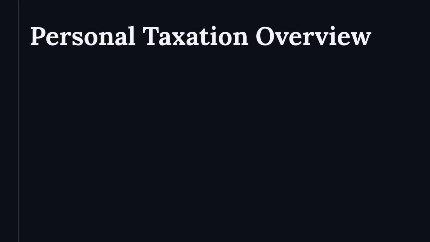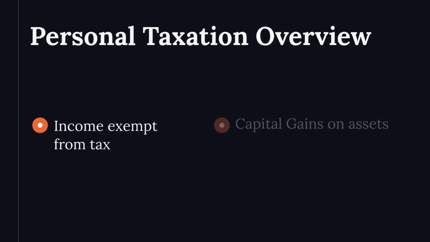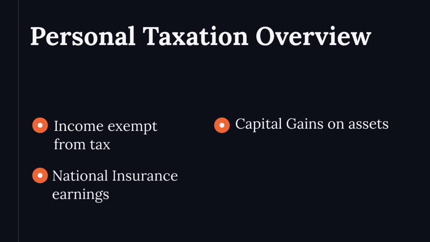Personal allowance is income exempt from income tax. Capital gains tax applies to asset sale profits. National insurance contributions link to earnings. Inheritance tax affects estates above thresholds. Corporation tax targets company profits, not unincorporated businesses.